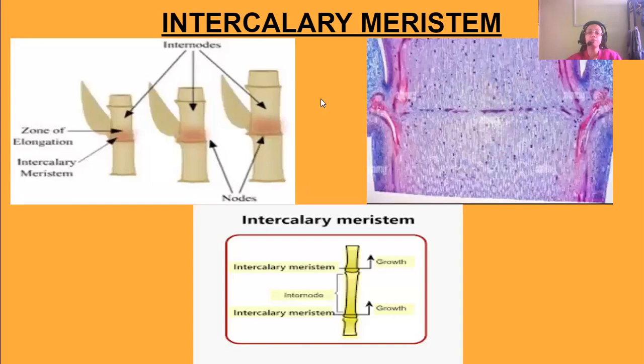See, this is the picture. These are the internodes. These are the nodes. So you can say that they are found at the nodes.